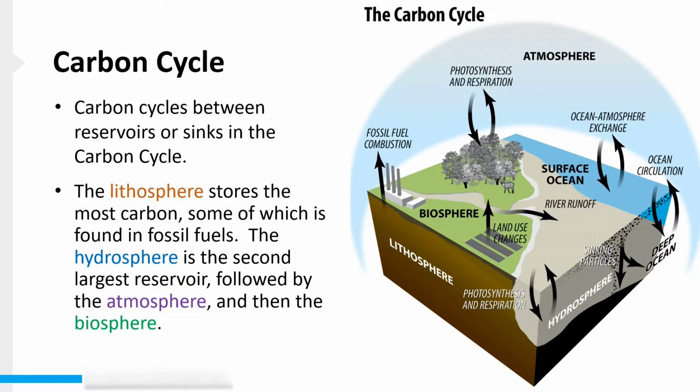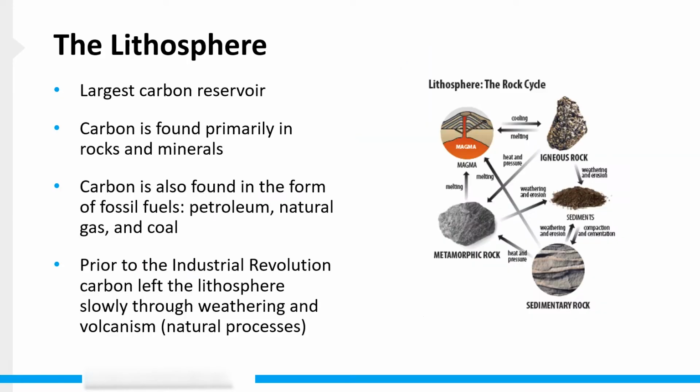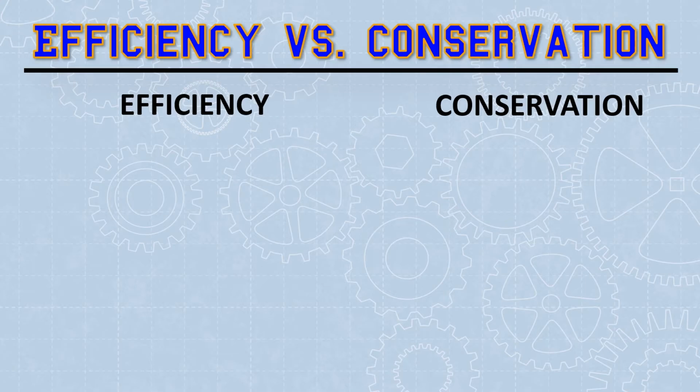This is all part of a natural cycle called the carbon cycle, which takes carbon in different forms from the lithosphere, hydrosphere, atmosphere, and biosphere, and constantly flows it. The lithosphere is the ground, it's the rocks, it's the minerals, it's the fossil fuels below us. We started increasing this flow of carbon in different forms from the lithosphere as we started to burn it during the Industrial Revolution.